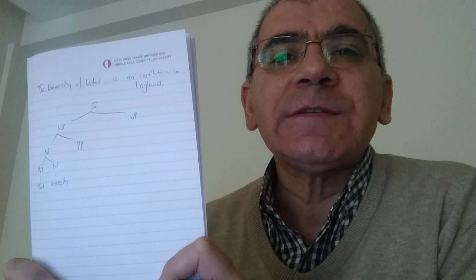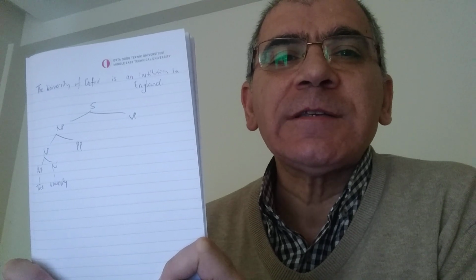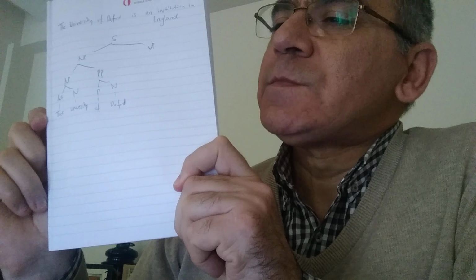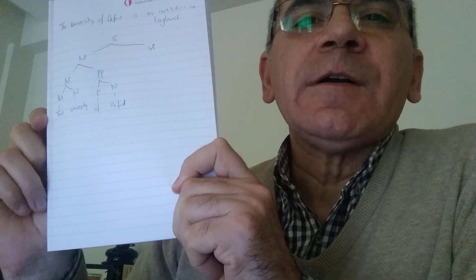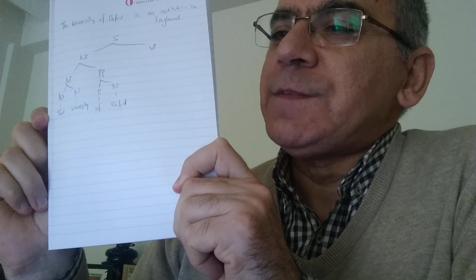The university, and of Oxford is a prepositional phrase. Of is a preposition and Oxford is a noun. Okay. Oxford is a noun.